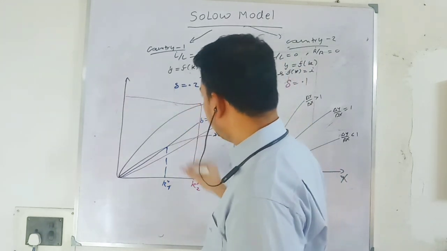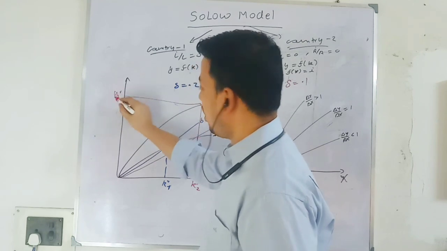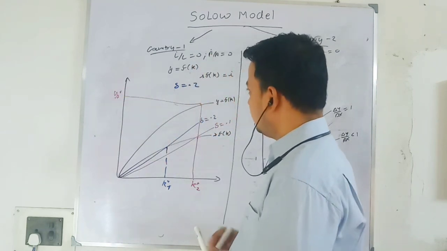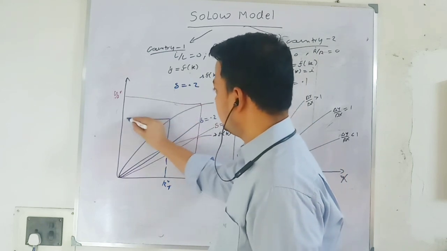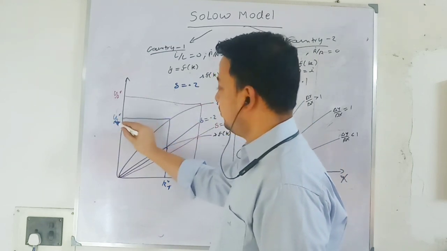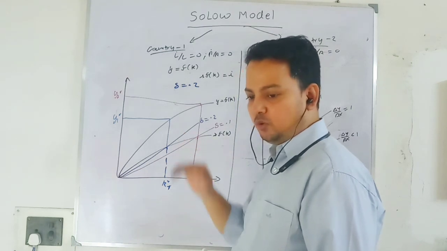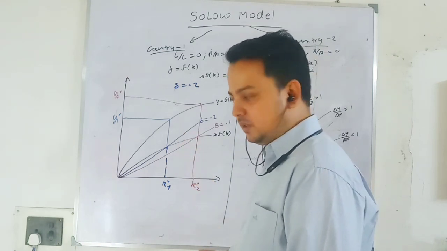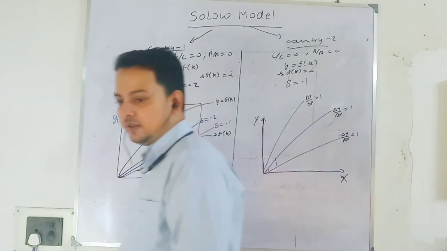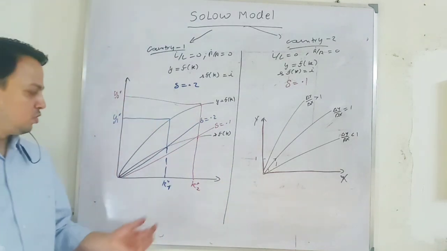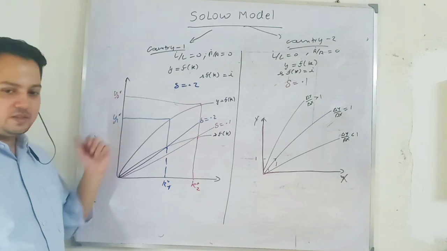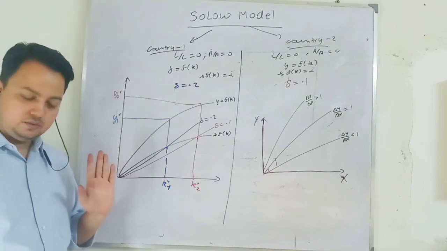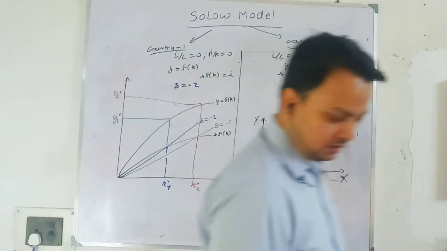Country 2 has a high standard of living, output per worker is higher, everything is same, only depreciation is different, and country 1 has lower output per worker, that means lower standard of living. So the depreciation rate also plays an important role in determining the steady state level of capital stock, as well as the standard of living of the country. Okay, I stop here.